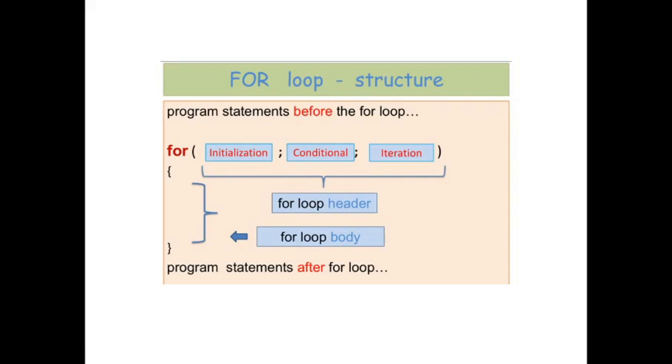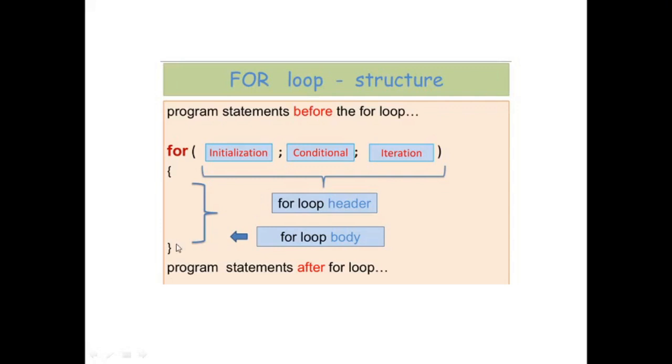Now what is the flow of control? First of all, the loop will enter the initialization phase and initialize the variables. Then it will check whether the variable has met the necessary terminating condition, and if the condition allows it to enter the for loop, then it will enter the for loop and execute the for loop body.